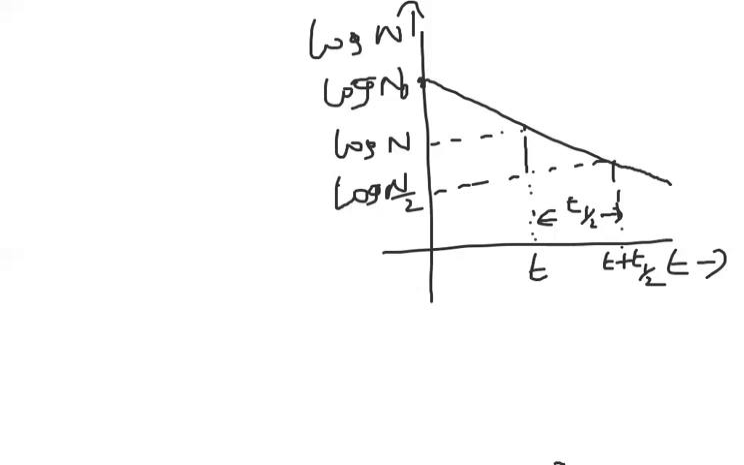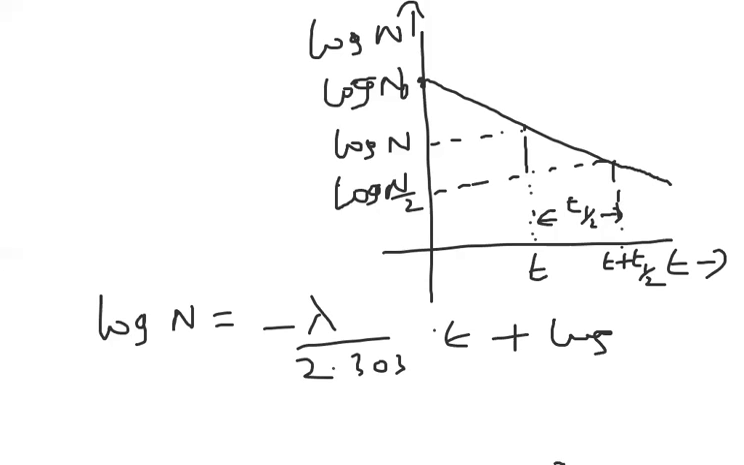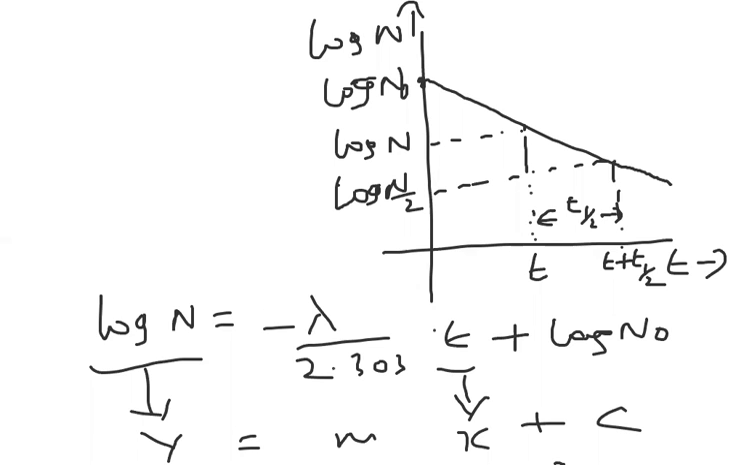Like that, we can draw the graph taking log N on the y-axis and t on the x-axis. This is the graph drawn when we are taking log N, where log N is equal to minus lambda by 2.303 into t plus log N naught. This is the graph. Log N on the y-axis, time on the x-axis, y equal to mx plus c. I hope you are clear with this one. So here, what is the half-life period?